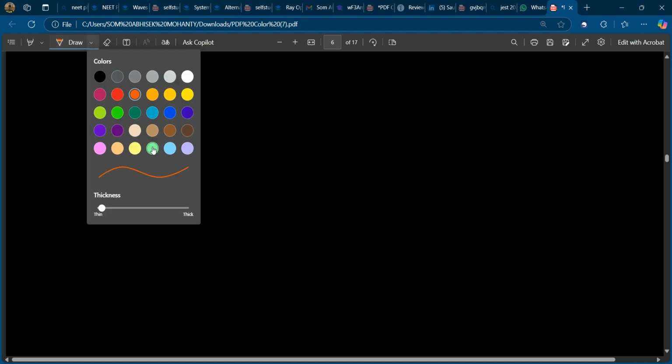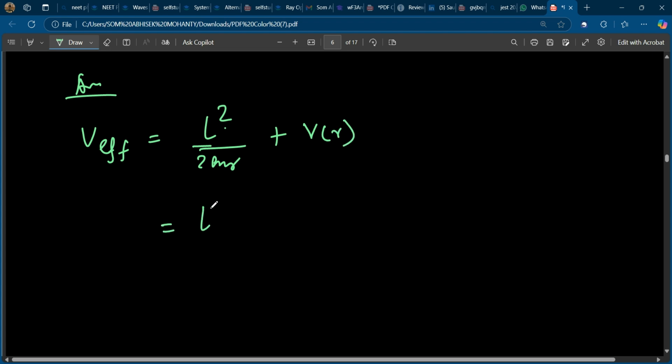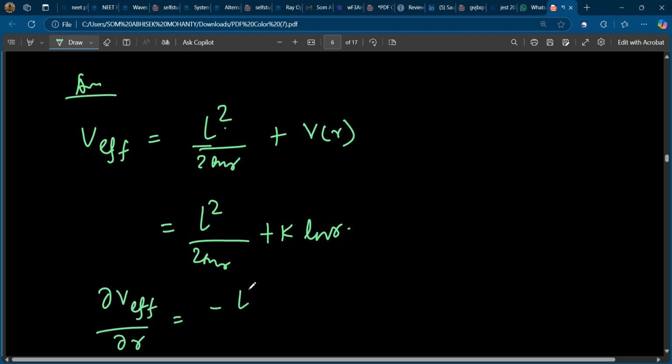Okay, let me just do it then. Potential V effective we know is L square by 2mr plus V(r), right? What is V(r) here? K ln r. So L square by 2mr plus K ln r. So del V effective by del r will be minus L square by 2mr square plus K by r.